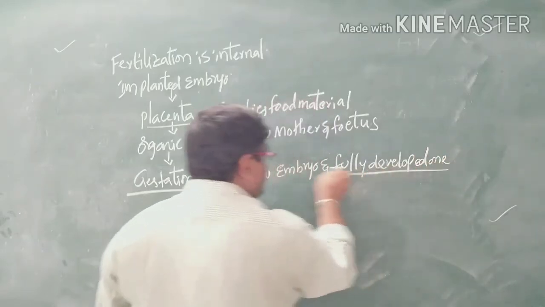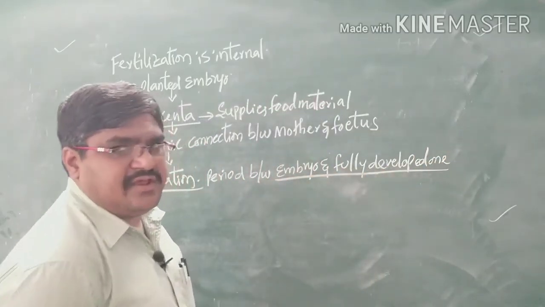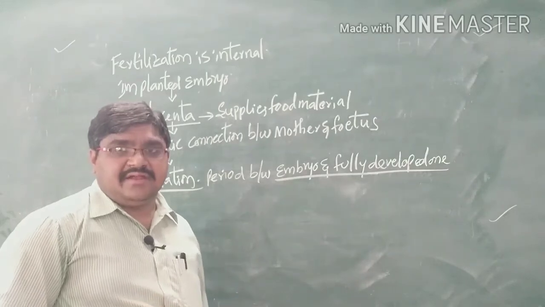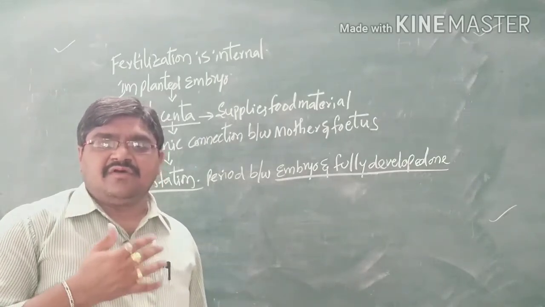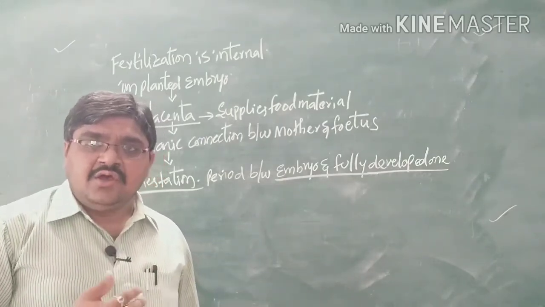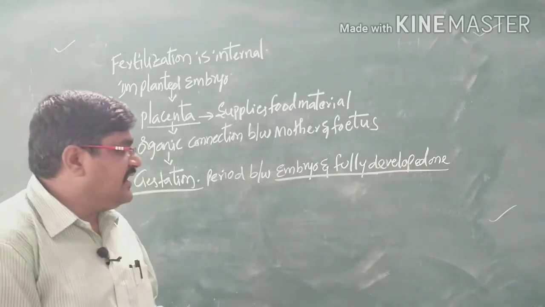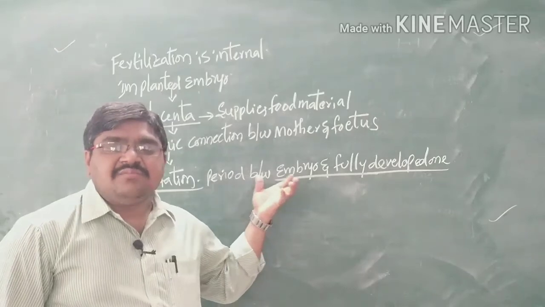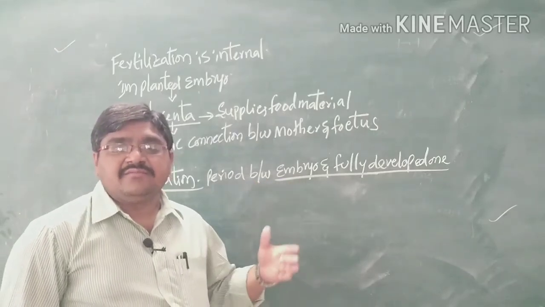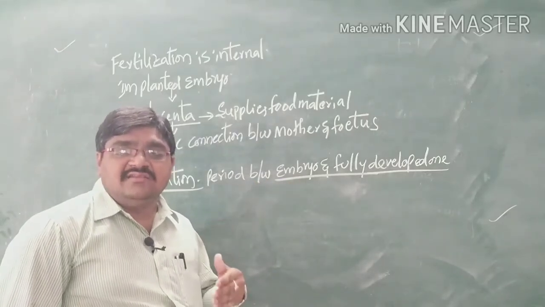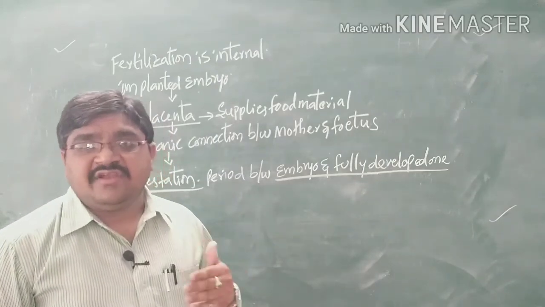That means from fertilization and implantation to the delivery of the baby. This period differs from one organism to another. In humans there are 270 days, that is 9 months.